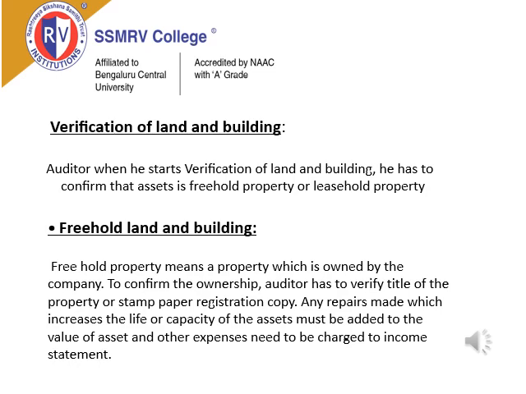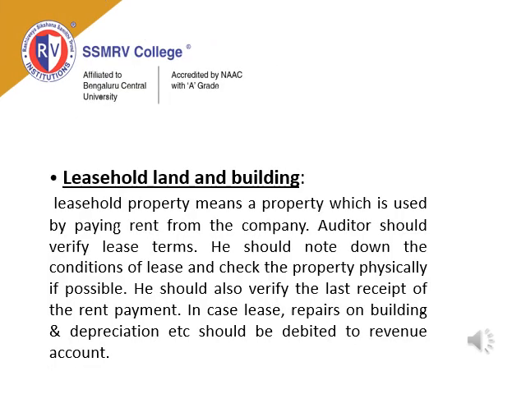So the auditor will verify the ownership. Does this land and building really belong to the particular organization? He will check stamp papers and verifications, and any repairs or expenses the organization incurred after acquiring the land and building will be entered into the income statement, as it is our expense after we own the land and building. Freehold land and building is done.